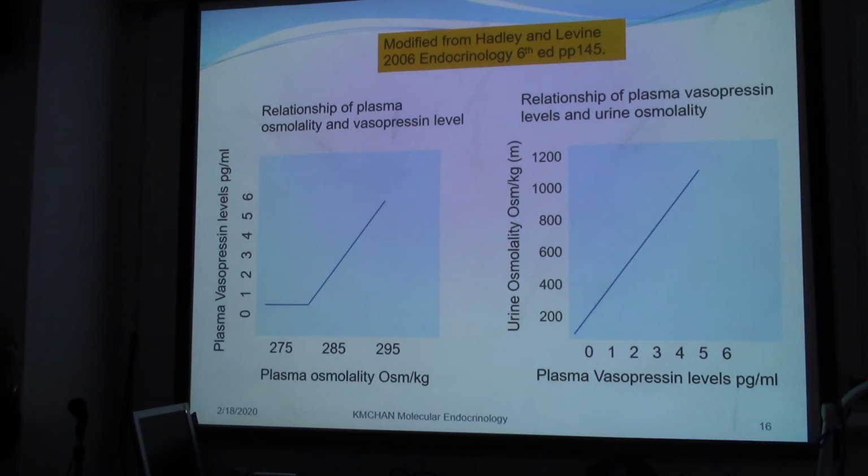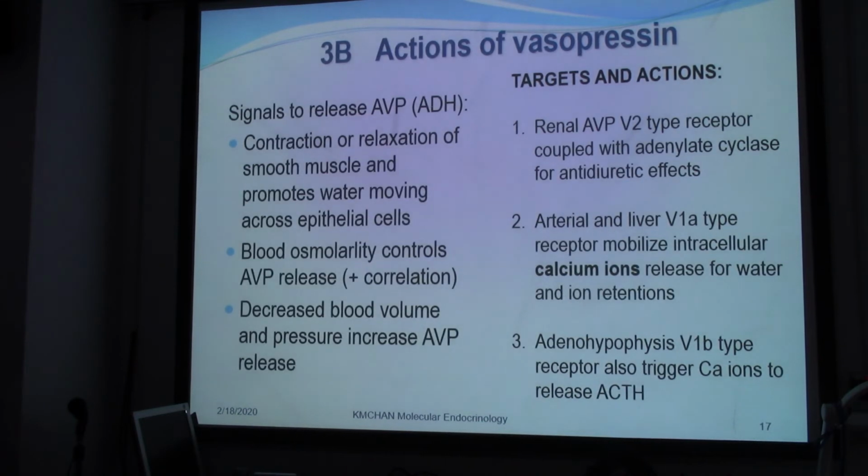Normally, the kidney is to maintain the body's water content, because the next slide will show you in the actions, the signal to release ADH or 抗利尿激素 or AVP will bring about the contraction and relaxation of smooth muscle and promote water moving across the epithelial cells. And these would be related to its action in the kidney. We'll talk about it in the next slide.